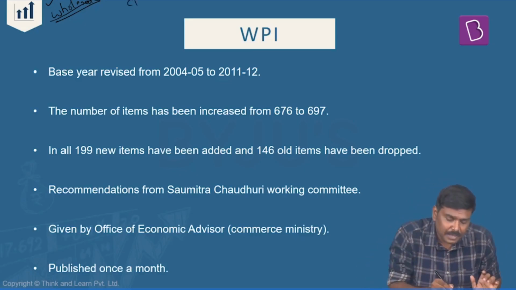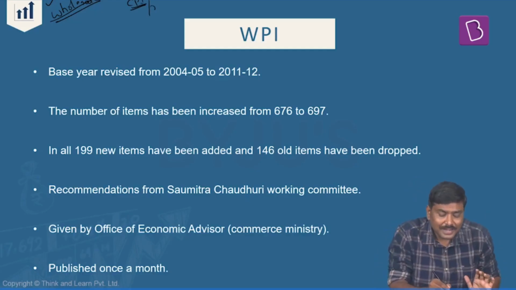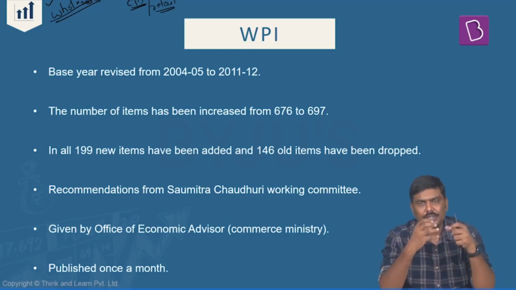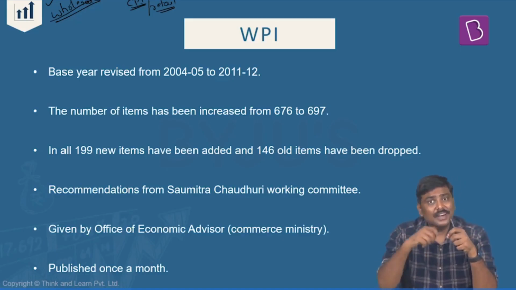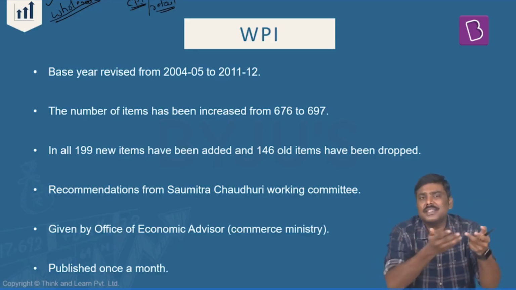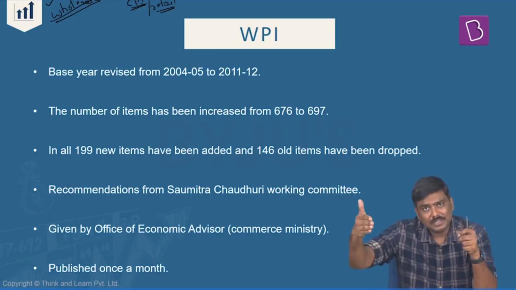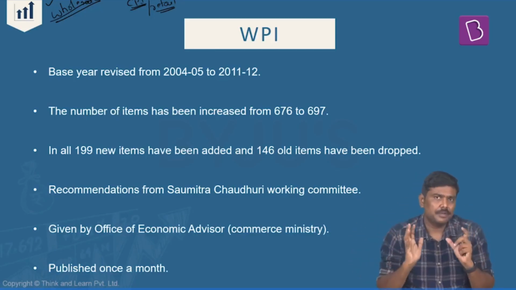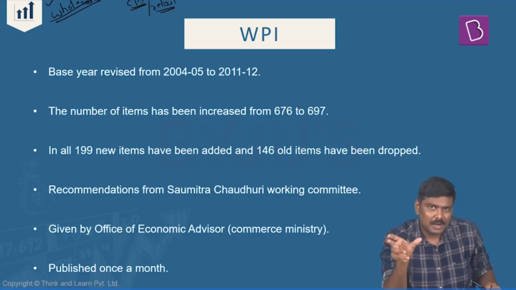Whereas in case of CPI, which stands for Consumer Price Index, which is also referred to as retail inflation, we measure by how much percentage the price levels in the retail market have increased. When you say retail market, it is the market where all of us, including me, including you, purchase goods and services. So in the retail market, by how much percentage the price level of a basket of commodities has increased is measured. WPI, wholesale market. CPI, retail market.